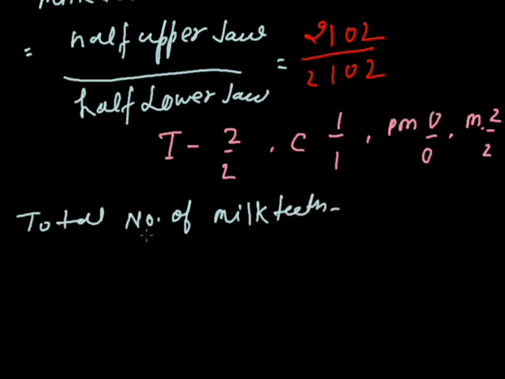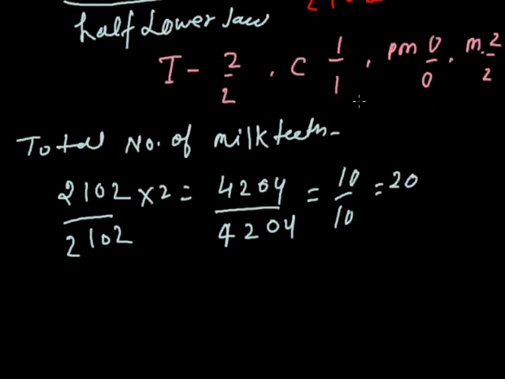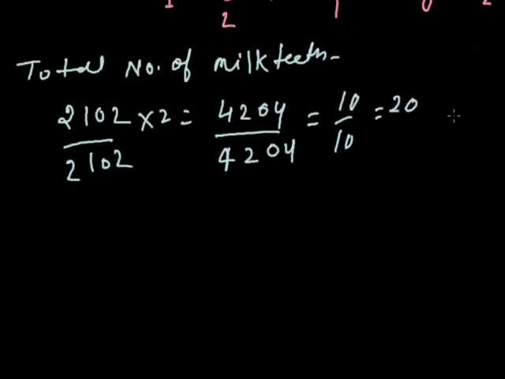I would simply multiply the 2102 formula by 2. 2102 multiplied by 2 gives 4204. In the upper jaw there are 10 teeth and in the lower jaw there are 10 teeth. The total number of teeth will be 20. These are all the teeth present inside our mouth during the age of 5 to 8, and they are known as milk teeth.